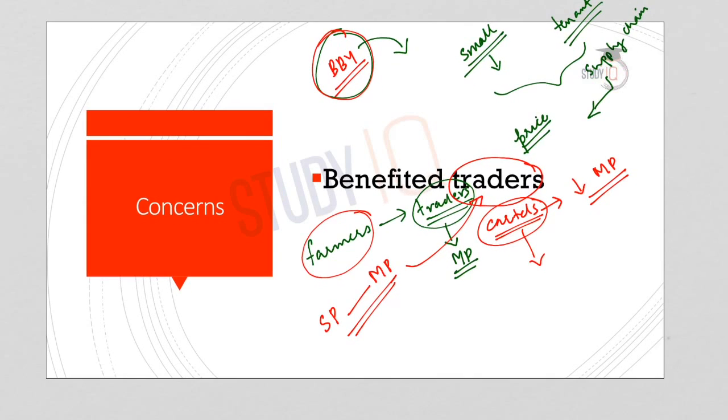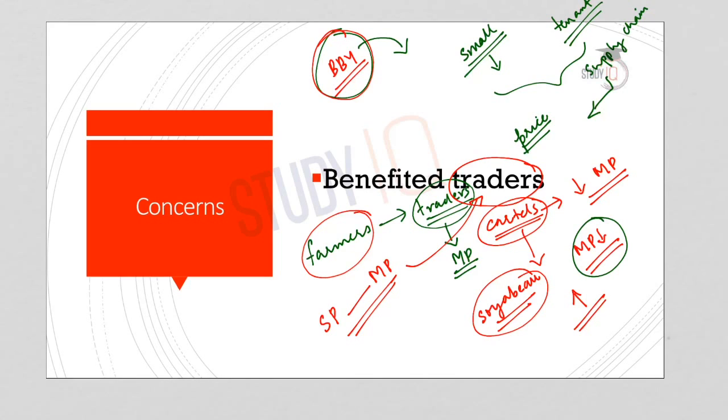For example, let us consider the prices of soya bean. It was reported that the prices of soya bean crashed after the scheme was announced. That means the market price went down. And when the scheme was withdrawn, or after the selling period under the scheme, the prices of soya bean went up. So this means that the prices were deliberately kept low by the traders. So under the scheme, the traders were able to reap the benefits rather than the farmers. And this was the major allegation against the scheme. And that is the reason the Madhya Pradesh government has reconsidered the implementation of the scheme in a new form.